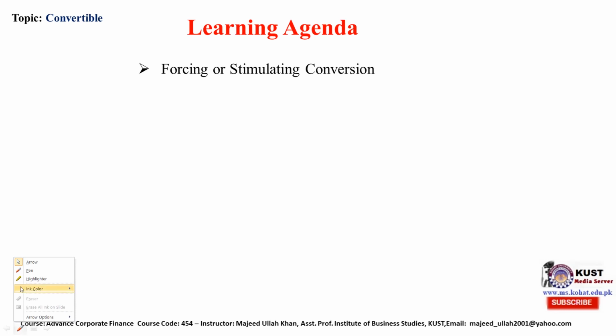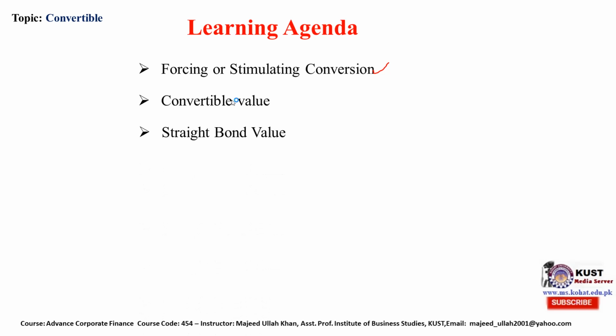We will discuss today forcing or stimulating conversion from the issuer side. It is from the company side. Second is convertible value. Third topic is straight bond value, meaning the bond which doesn't have any convertible option. No convertible option is available on the bond.